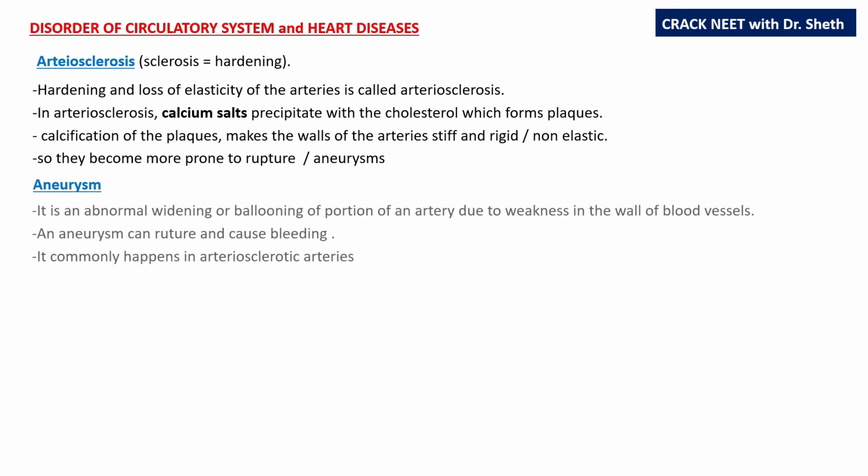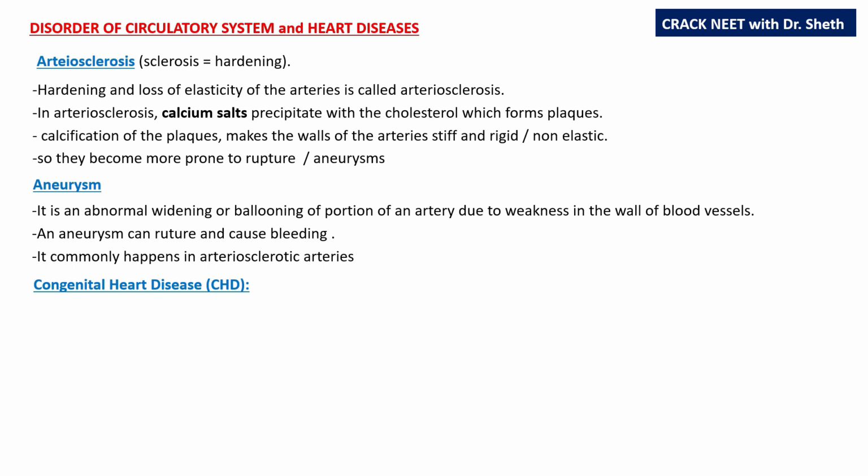Aneurysm. It is an abnormal widening or ballooning of a portion of an artery due to weakness in the walls of the blood vessels. An aneurysm can cause rupture and also cause bleeding. It commonly happens in arteriosclerotic arteries because the arteries are inelastic, and if there is more pressure inside, the ballooned part, that is the aneurysm, may tear and cause bleeding. This is an aneurysm.